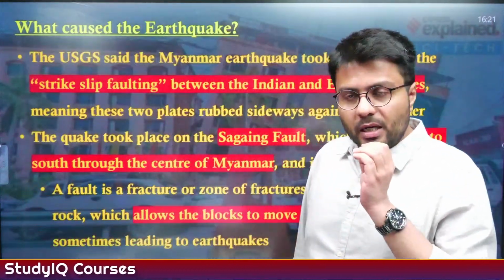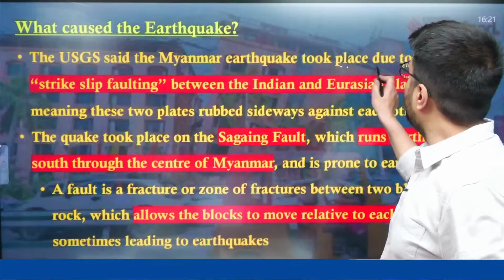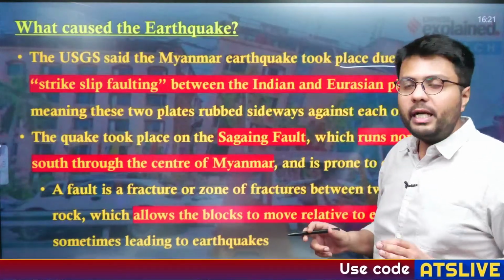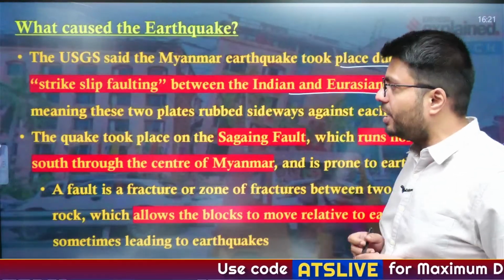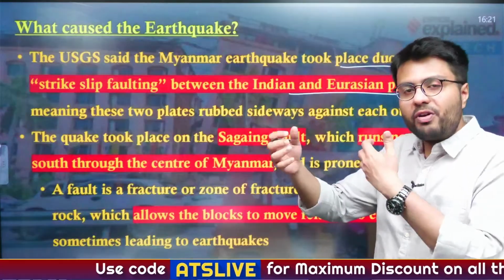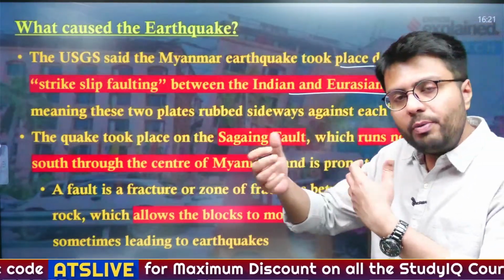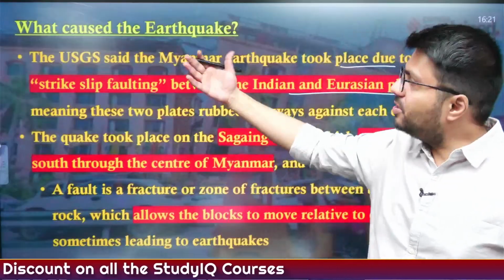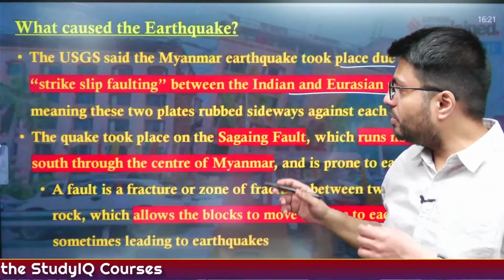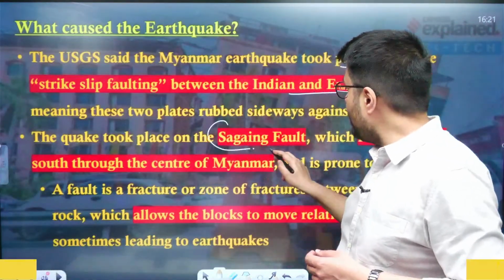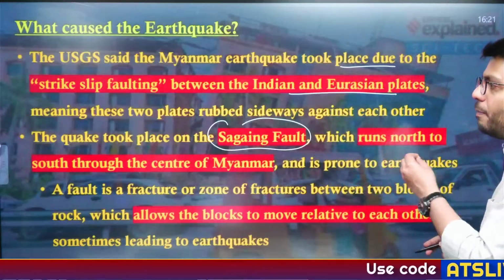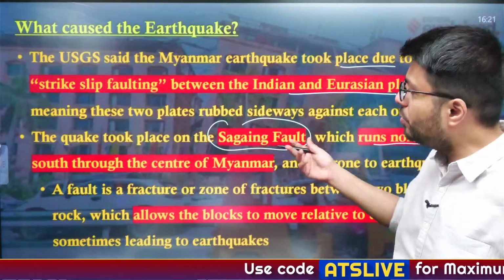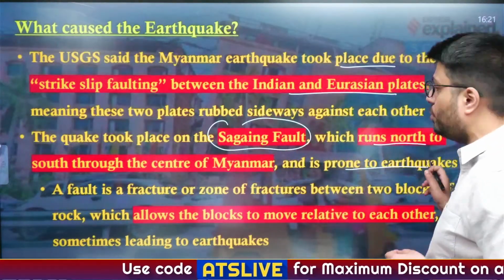Now, the Myanmar earthquake took place due to strike slip faulting between the Indian and Eurasian plates, meaning these two plates rubbed sideways, and this sideways rubbing of the Indian and Eurasian plates has resulted in this Myanmar earthquake. This took place on the Sagaing fault, which is located in the central part of Myanmar, runs north to south through Myanmar, and is prone to earthquakes.